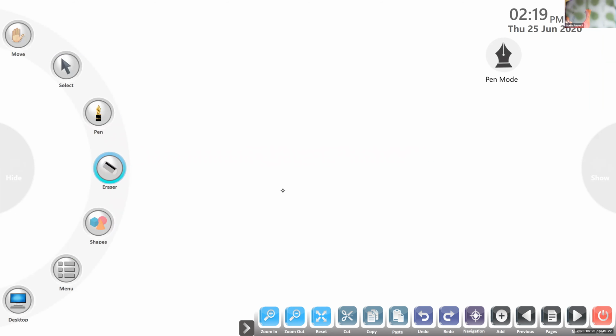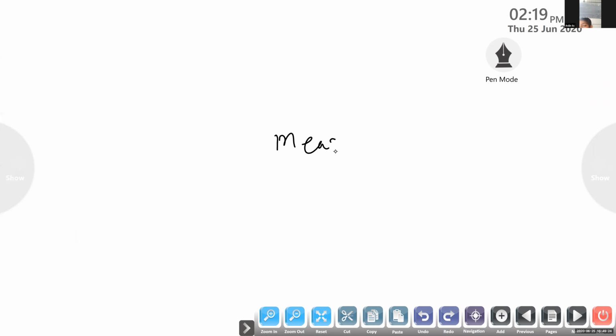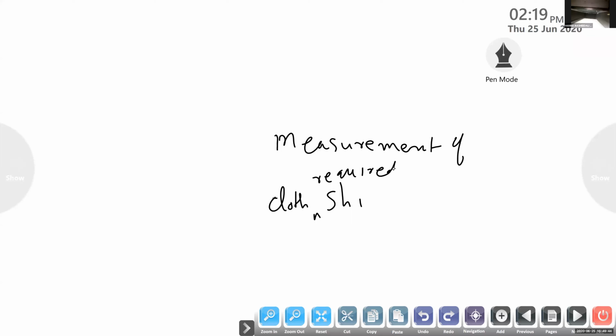Measurement. Second step you can write. Measurement of cloth. Measurement of cloth required for stitching one shirt.